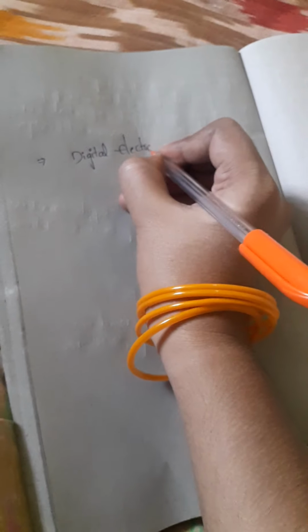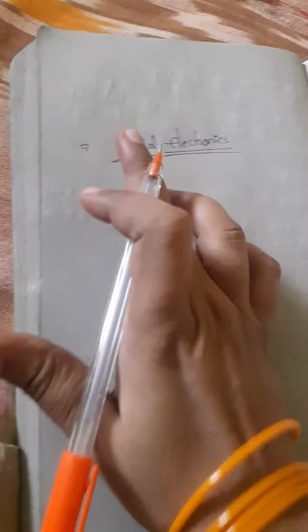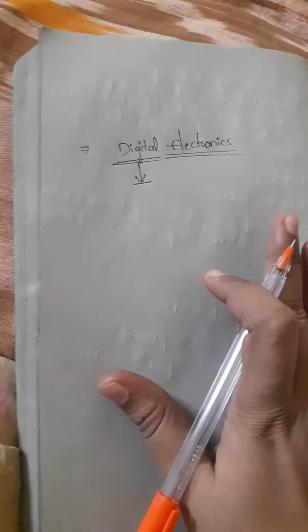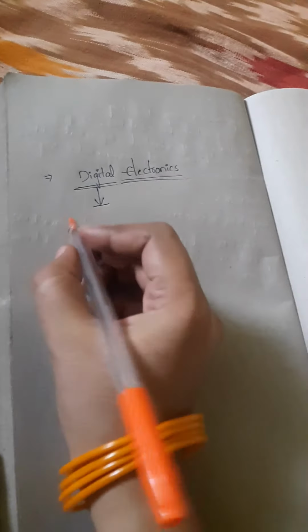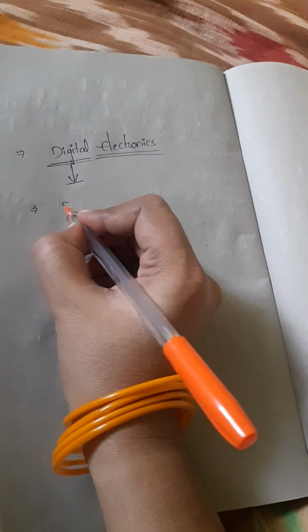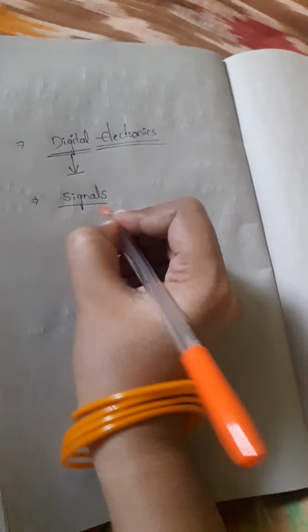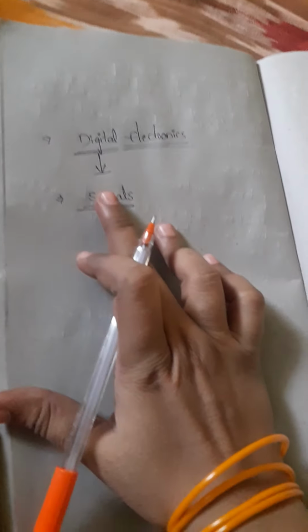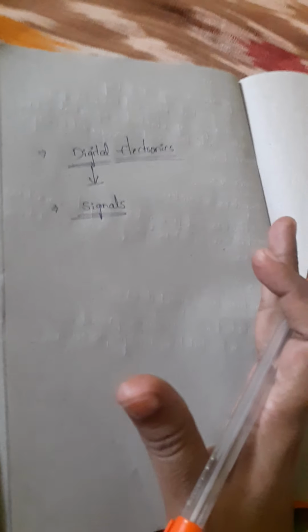So what is meant by digital? Before seeing digital, first you should learn one thing, that is signals. You should learn what is meant by signal, and from that you can learn digital also.